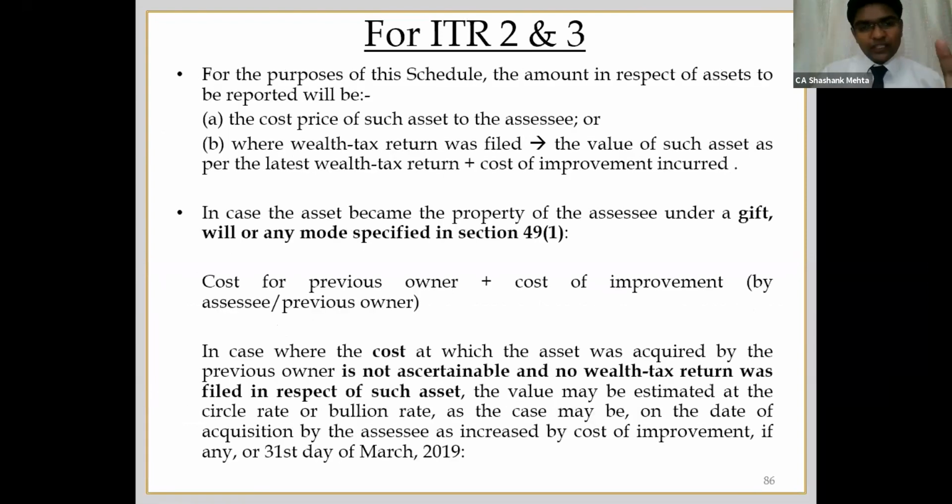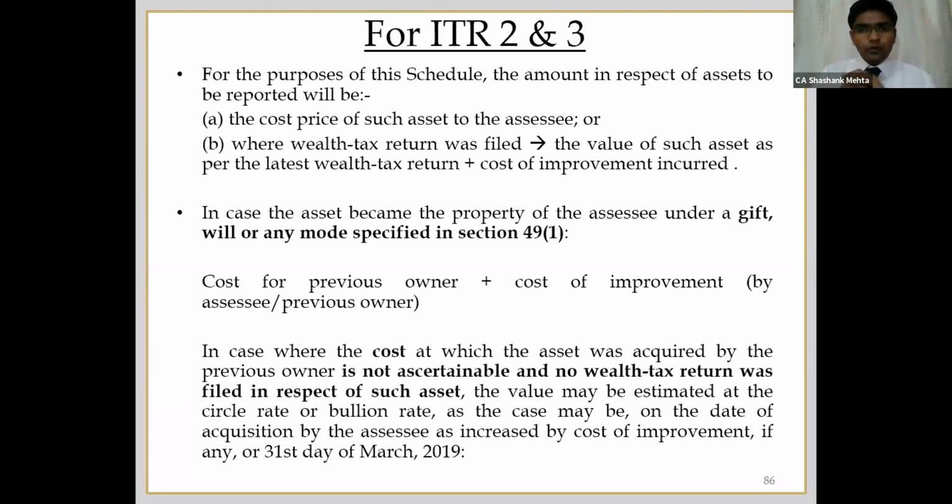Now, the computational part of this schedule AL in case of ITR 2 and ITR 3. You are required to report the cost of the asset. Obviously this can be referred to by the tax authorities or even by the assessee in the subsequent assessment years when the assessment may come up for a particular asset, say suppose bullion, jewelry, anything. So what should be the cost of the asset?